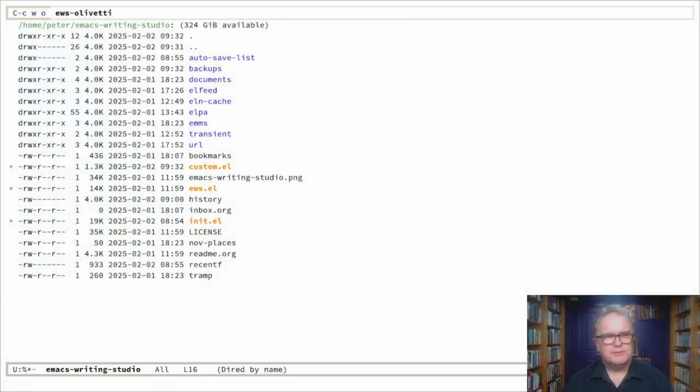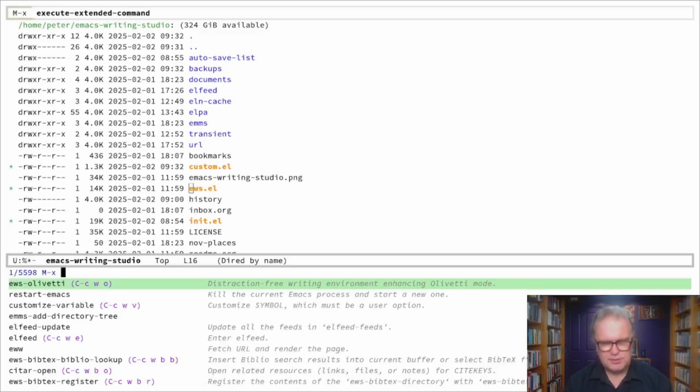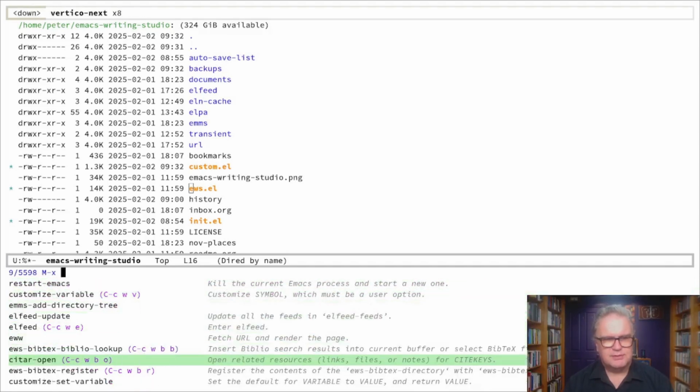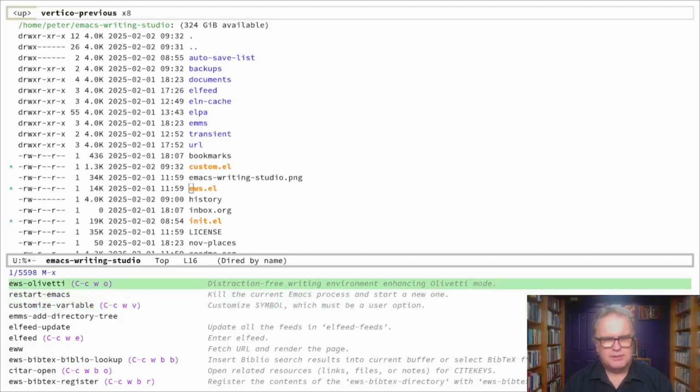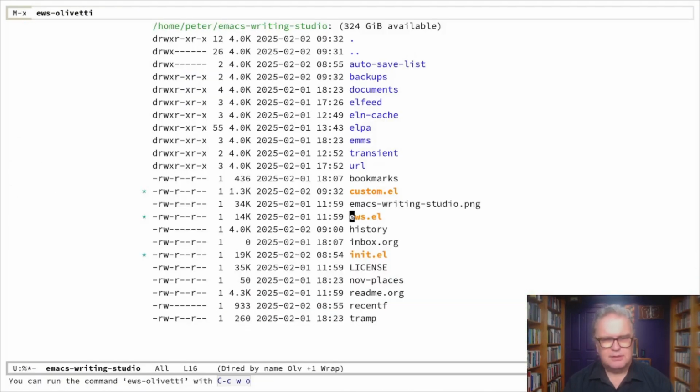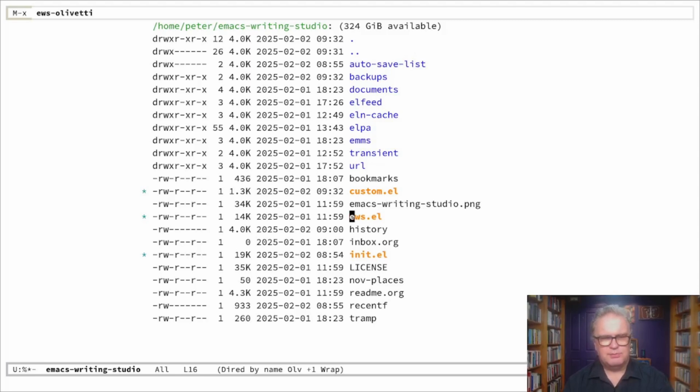There are also some other ways to remember your keystrokes, or to find out which keystroke belongs to which command. First of all, if we type Alt-X and then look for a command, you can see that between brackets here in purple, the actual keystroke is given to you. So that helps you run that command. And also, if you run this command, it says here in the echo area at the bottom, there's a little pop-up message that says, hey, you can actually run this with a keystroke command as well.